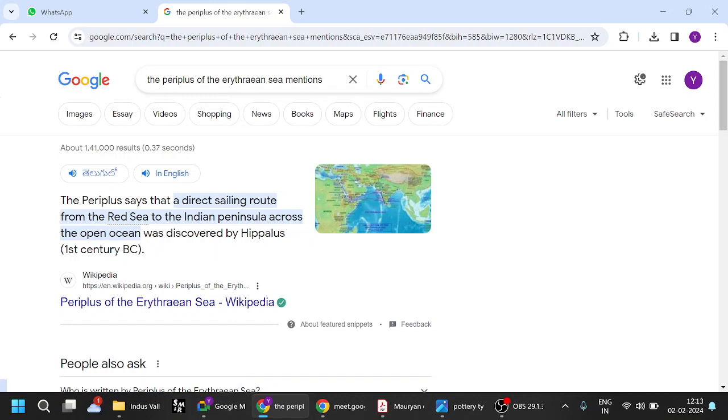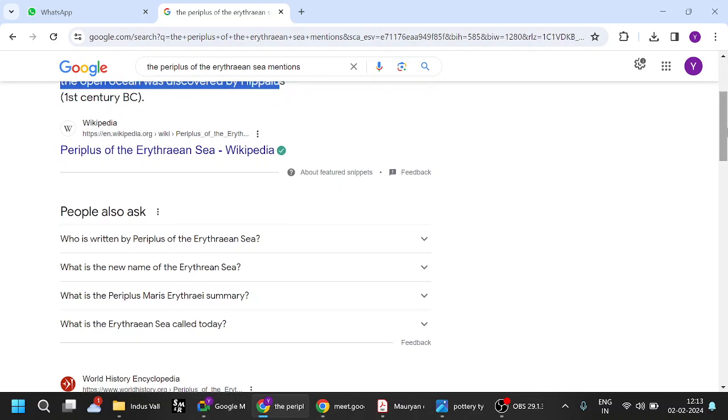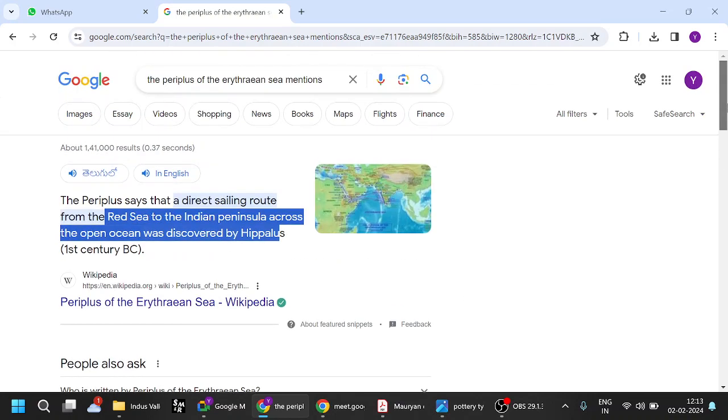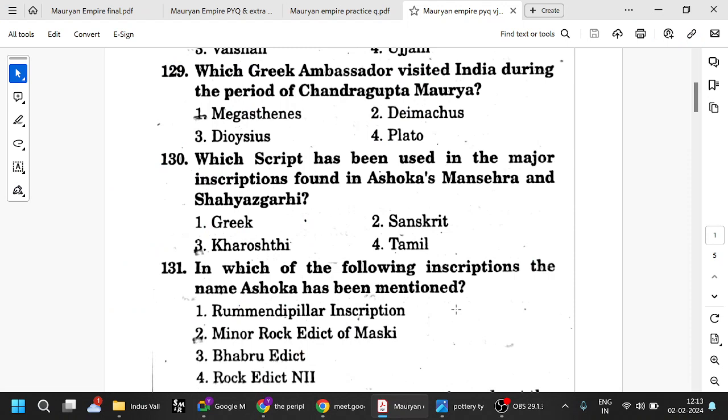It mentions that a direct sailing route from the Red Sea to the Indian peninsula across the open ocean was discovered by Hippalus in the first century BC, etc. Also, he mentions several ports in Tamil Nadu. So the Periplus of the Erythraean Sea is written by an unknown Greek sailor. That is also a standardly asked question.